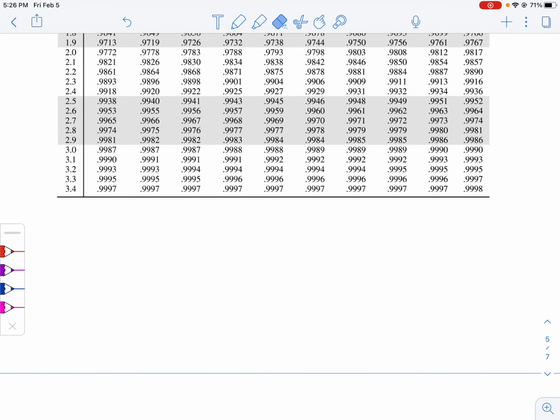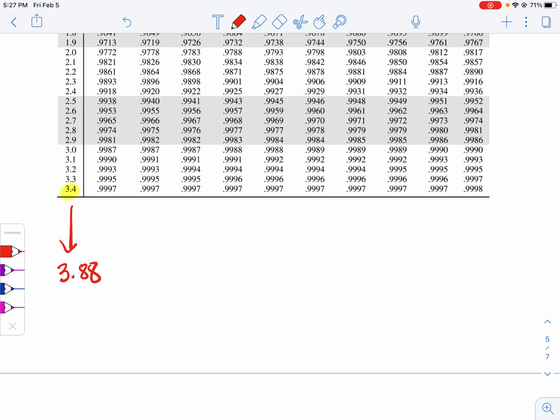Unfortunately, we do not have 3.88. Unfortunately, I said that twice, I know, because I want to make a point. The highest z-score that we have on the positive side is only 3.4. And we want all the way here, we want 3.88. And it's not there anymore because that percentage is highly unlikely.